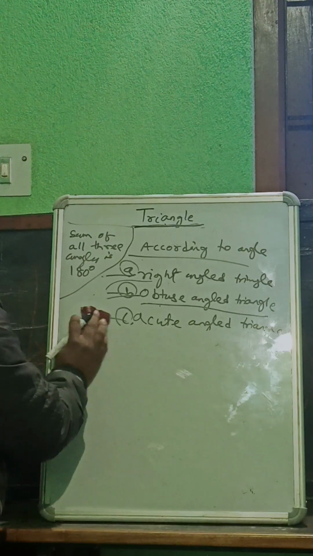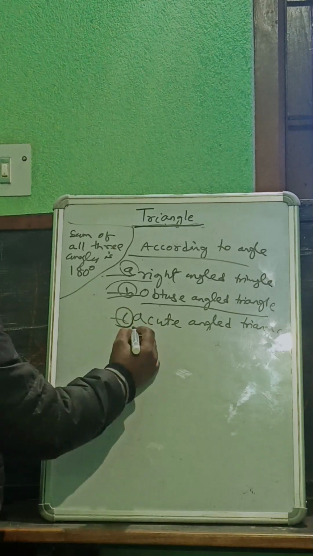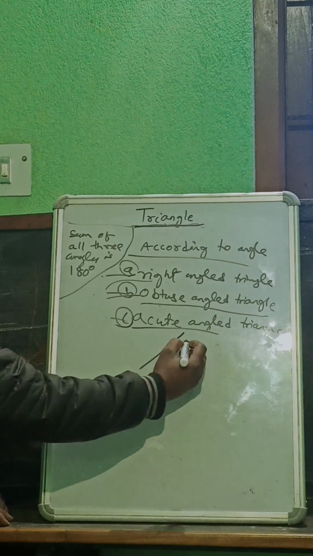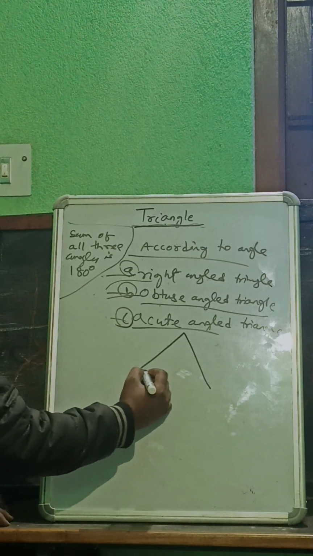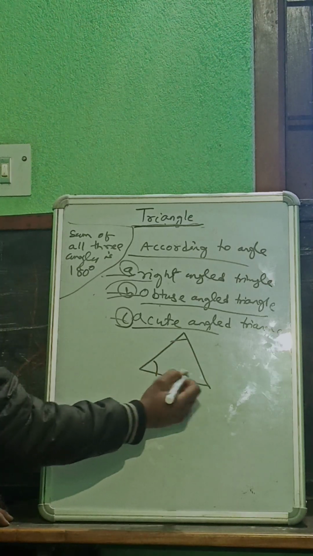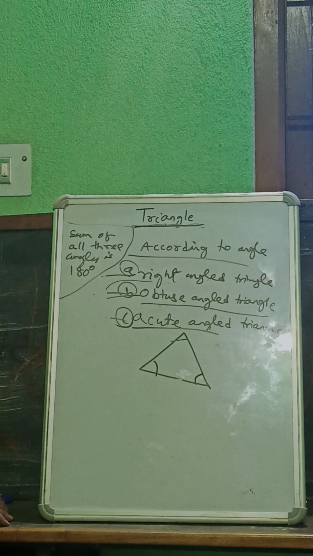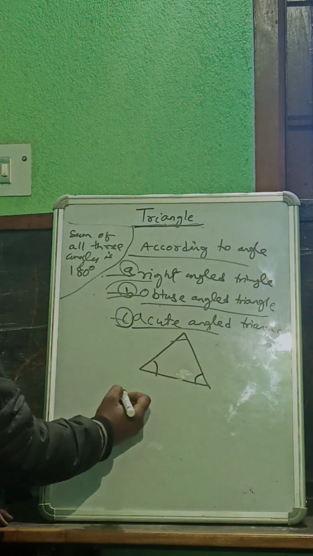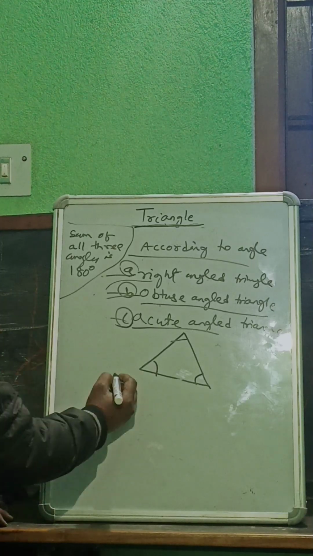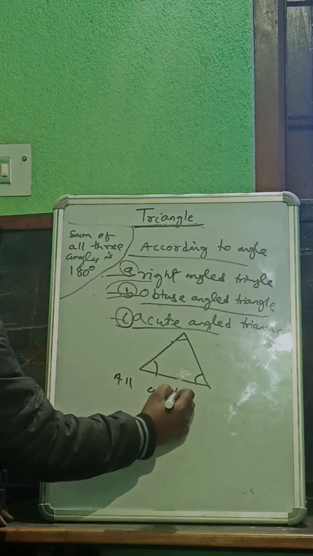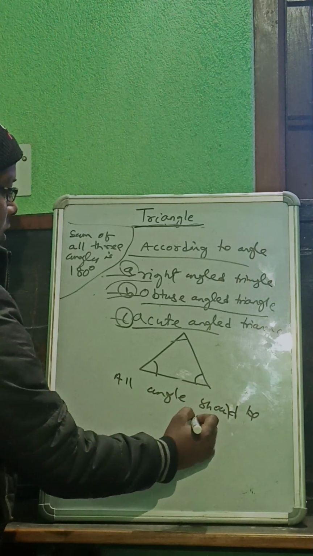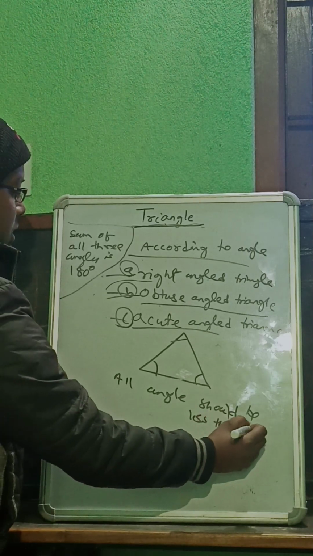Okay, let me explain acute angle triangle. What is an acute angle triangle? All angles should be acute, means all angles should be less than 90 degree. All angles should be less than 90 degree.